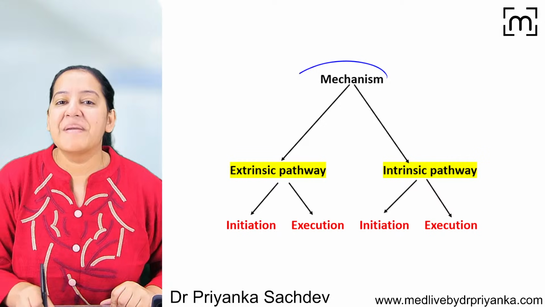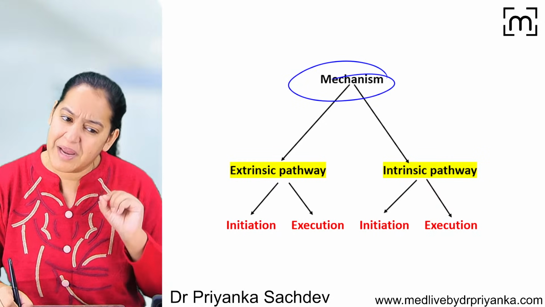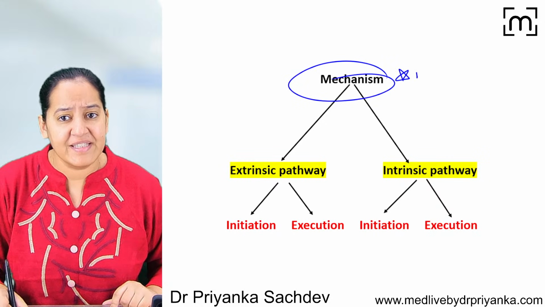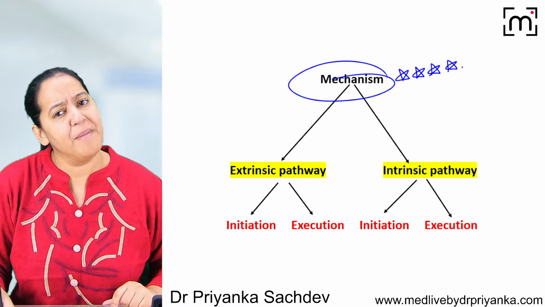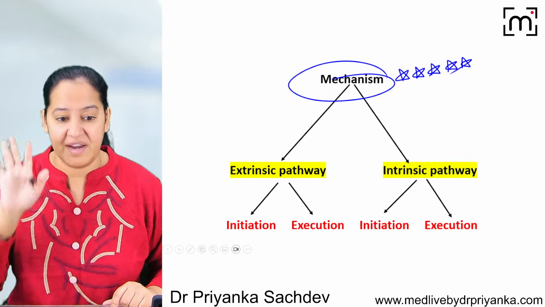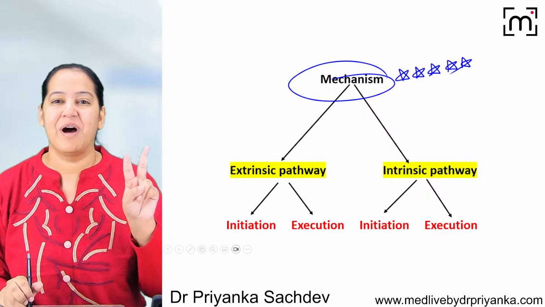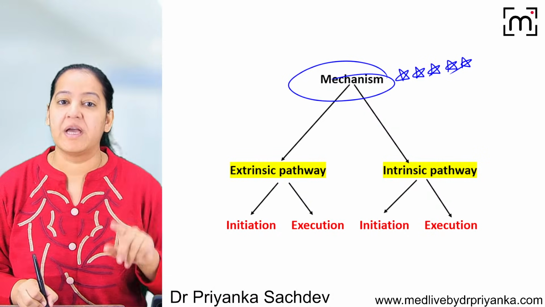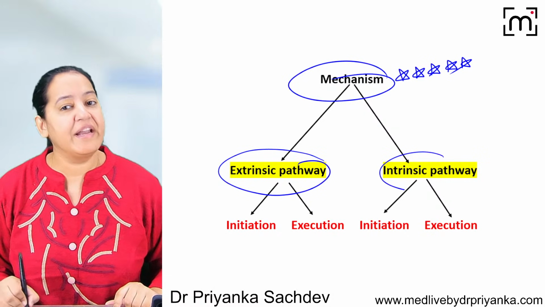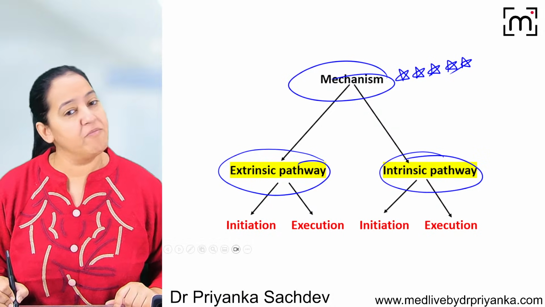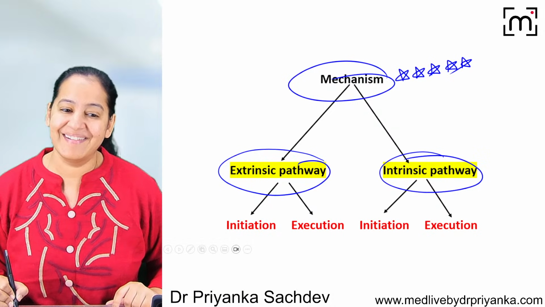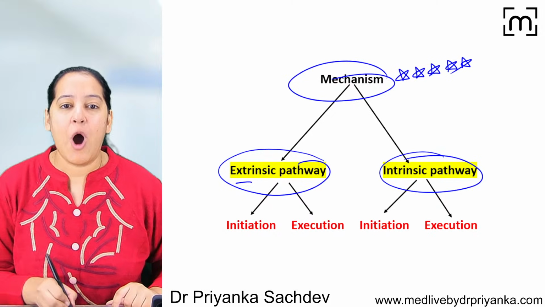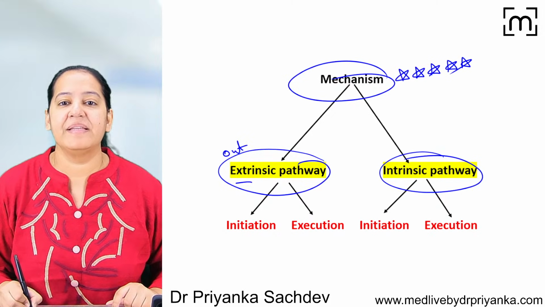Now come to the mechanism of apoptosis, on which you get many questions. You can make a 5-star over this topic. The mechanism of apoptosis: there are 2 pathways in apoptosis. I will explain both. Extrinsic pathway, intrinsic pathway. You may be thinking, ma'am, what is extrinsic, what is intrinsic? Extrinsic means outside and intrinsic means inside.